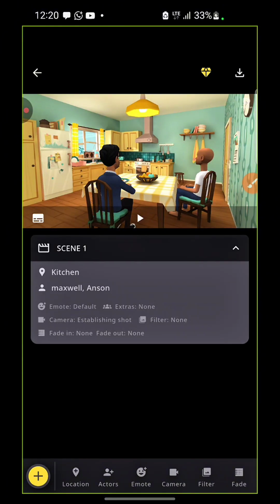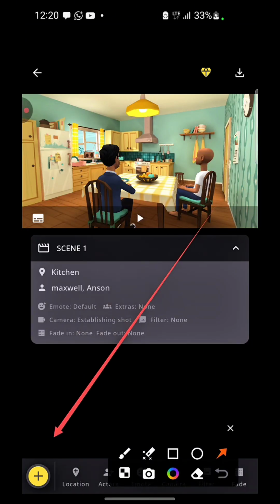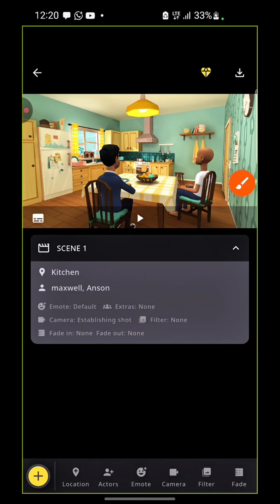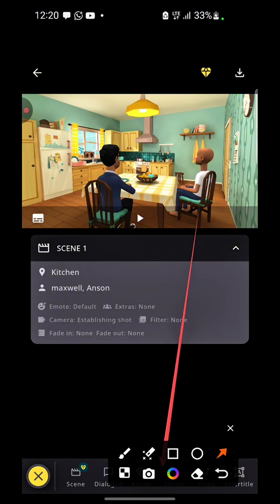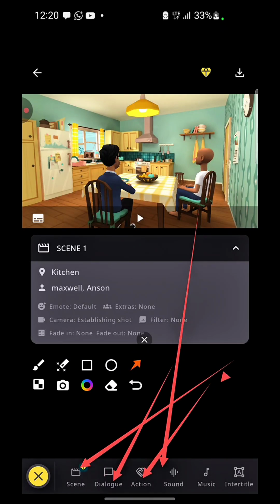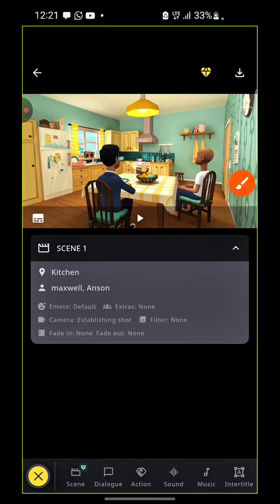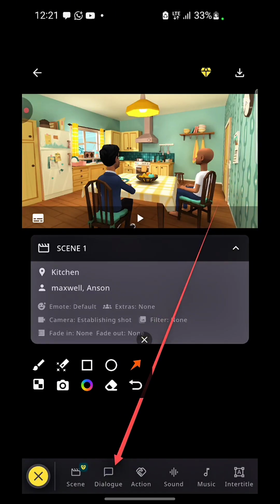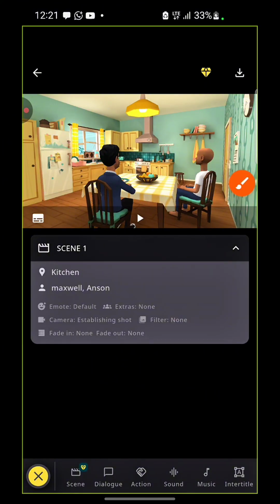You can just do whatever you think will best suit you. All right, so now what we want to do is to click on this plus icon, right? Once we click on the plus icon, you're going to see other features appear at the bottom right here. You start seeing scene, dialogue, actors, actions, sound, music, intertitle, right? This dialogue means we want to start giving them word by word what they are supposed to say. So just go ahead and click on this dialogue.